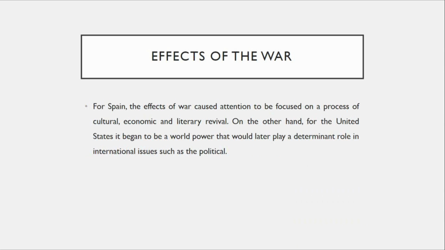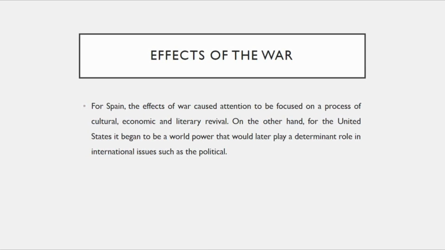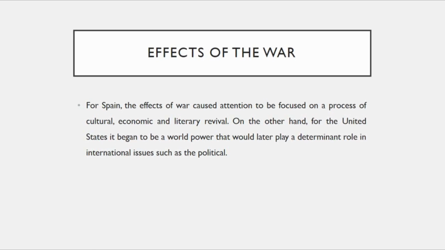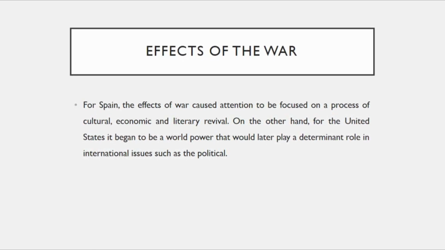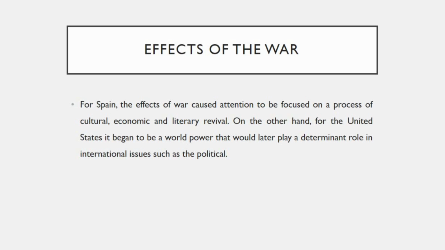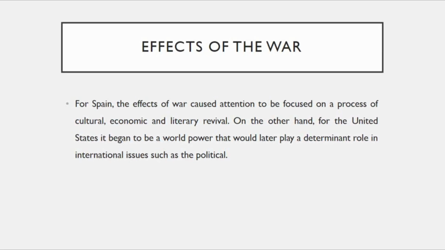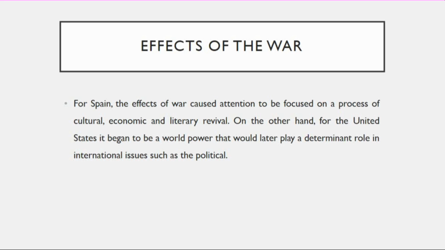Effects of the war. For Spain, the effects of the war caused attention to be focused on a process of cultural, economic, and literary revival. On the other hand, for the United States, it began to be a world power that would later play a determinant role in international issues such as the political.